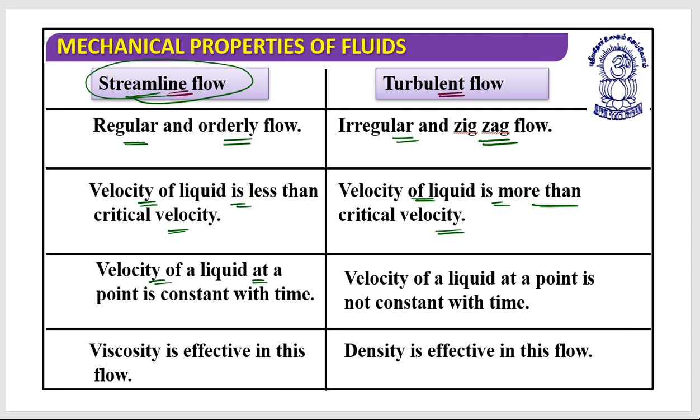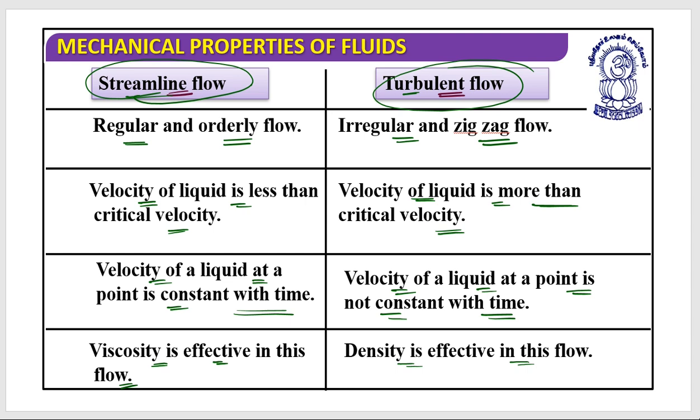In streamline flow, the velocity of a liquid at a point is constant with time, while in turbulent flow it is not constant with time. In streamline flow, viscosity is effective, and in turbulent flow, density is effective. So these are the comparisons and differences between streamline flow and turbulent flow.